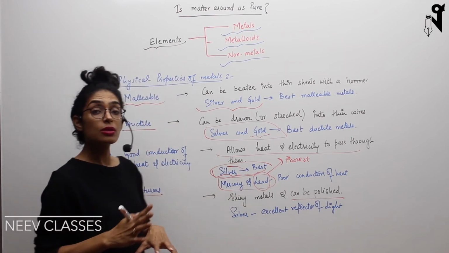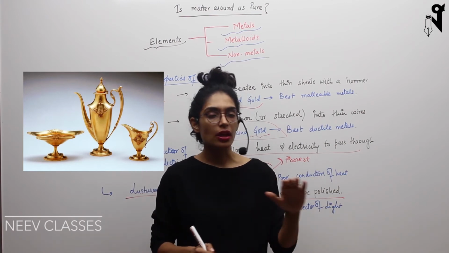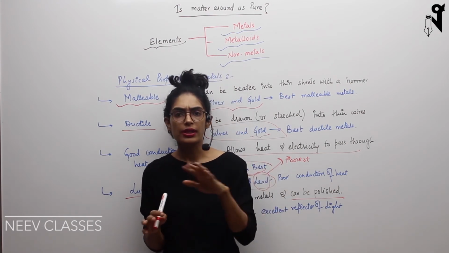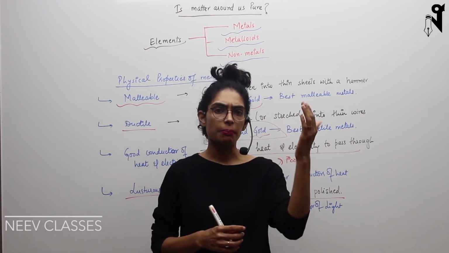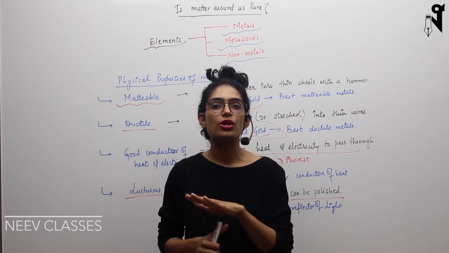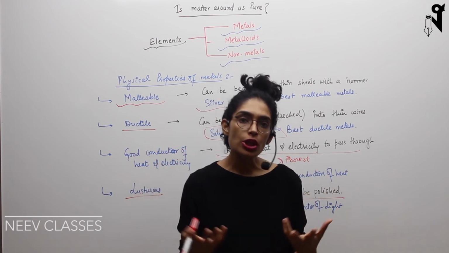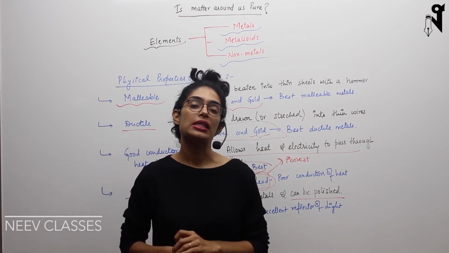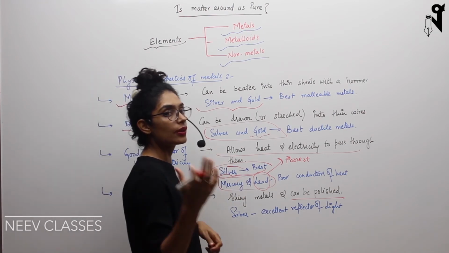So lustrous means shiny appearance. All the metals have that shiny appearance. Their surfaces are quite shiny and they can be polished. Polished means when their upper surface comes in contact with moisture and air and becomes a little dull, you can just scrub it off. You can use different methods to polish it, and again the topmost surface will start shining. So polishing is possible for metals, making them shine. Each and every layer of your metals is shiny. And the most shiny metals you must have seen are silver and gold.